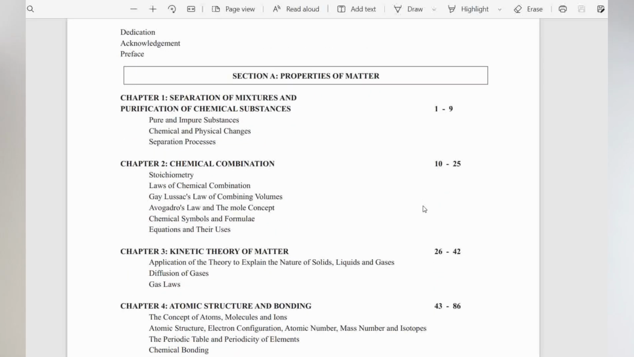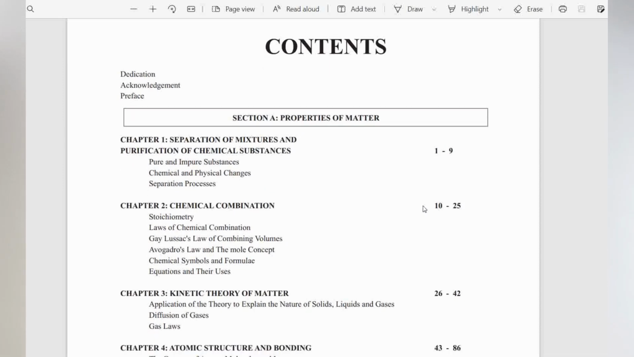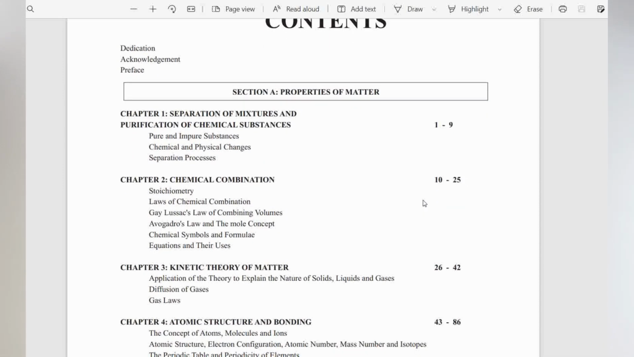So what I'll do now is to show you the table of contents of the book Explicit Chemistry, and that would help you to also get some ideas on how to study for the exam in chemistry. So this is the table of contents for Explicit Chemistry, and what we have done is to divide it into sections, which is not so in the JAMB syllabus.